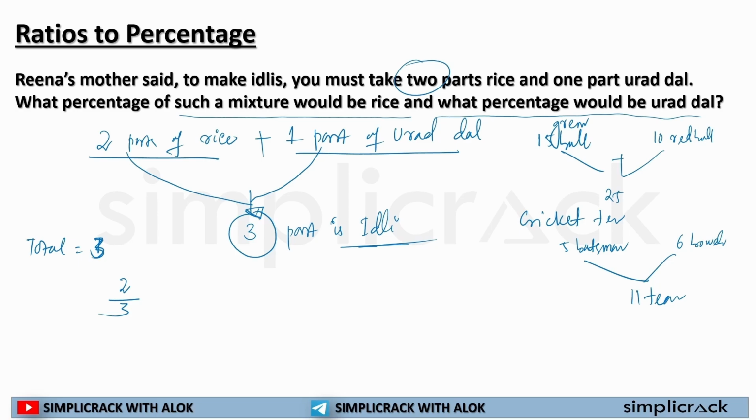Now I have to find out the percentage. So I will simply multiply it with 100% and I will get my percentage. So this will be 200 by 3, and if I solve it, 3 6 is 18, then 2 will be there. Again 3 6 is 18, then 2 will be there, and it will be 66.66%.